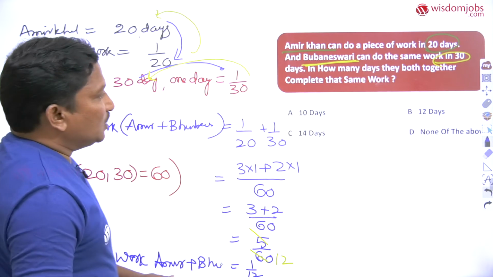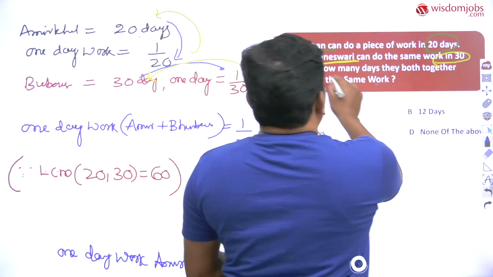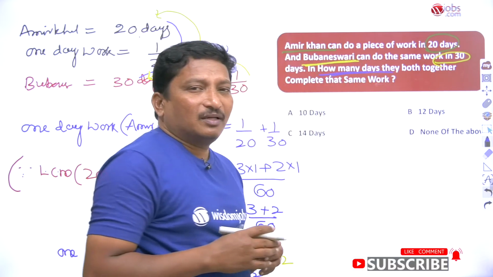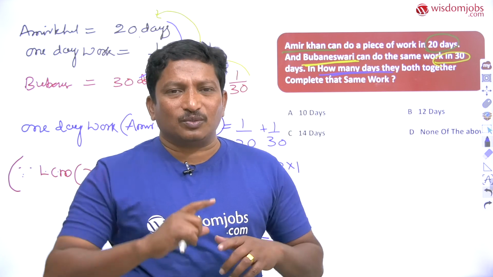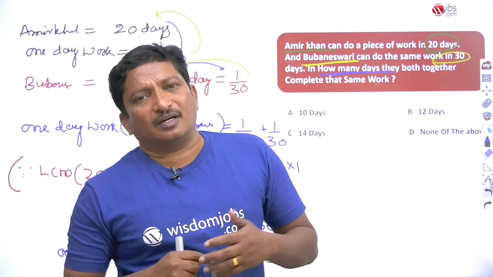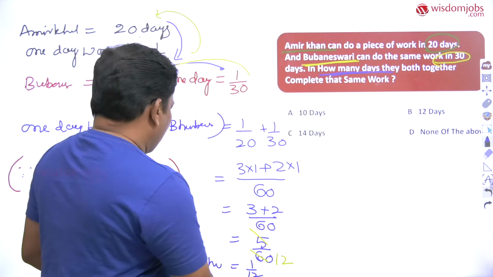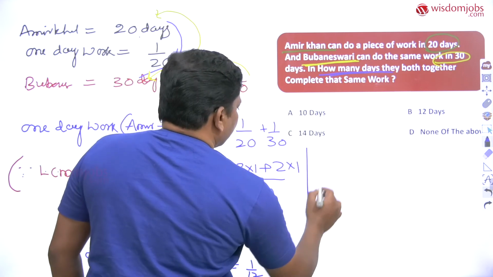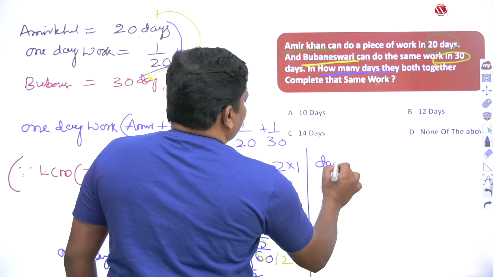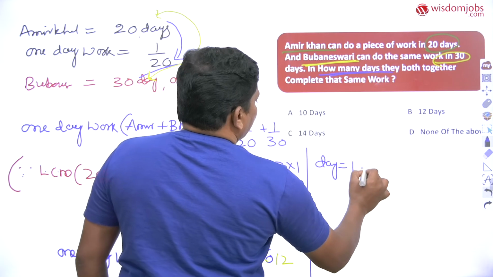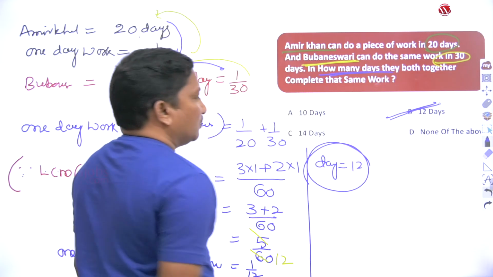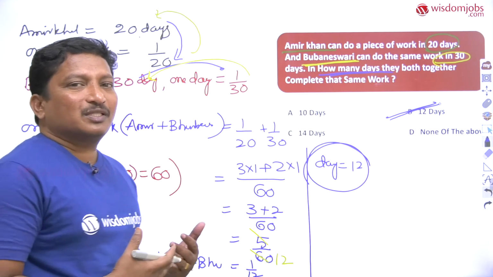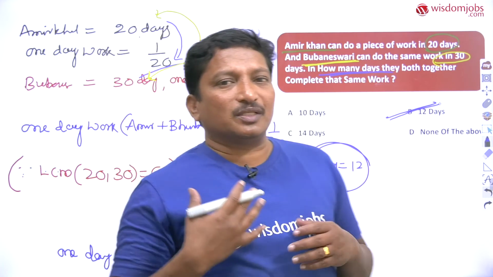But again the question is, you have to find how many days. So simple, dear students, if you know the 1 day work, you can find the completion of days, that equals the inverse or reverse of the fraction. The completion of days of both of them equals 12 days. So this is the answer value. So option B is our answer, dear students. That is one way of approach for getting the answer for this question.